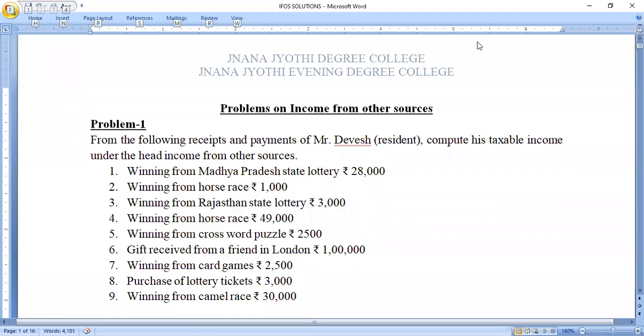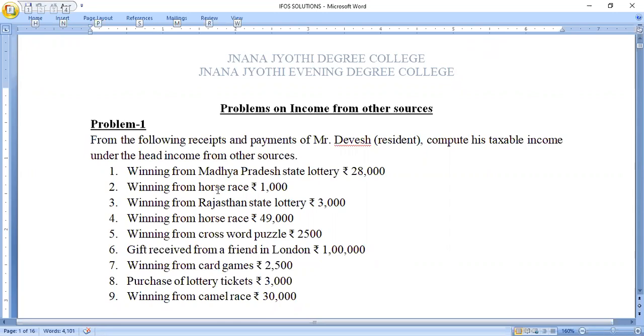Hello students, in this video I am going to solve the problems on the chapter income from other sources. So let us see problem number 1. From the following receipts and payments of Mr. Devesh, resident, compute his taxable income under the head income from other sources. First one, winning from Madhya Pradesh State Lottery rupees 28,000.